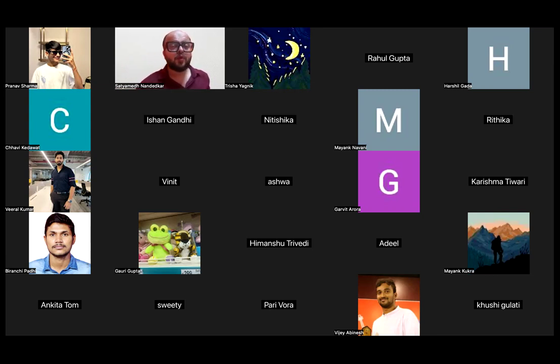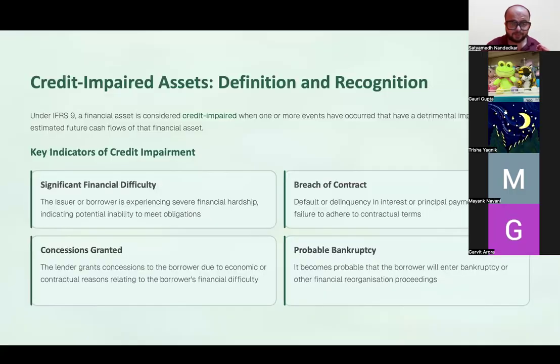Very good. So if a business entity is going through a sustained period of financial difficulty, there are certain negative pieces of news floating against the company कि यार ये बंद पड़ सकता है, या they are going in for a plan of restructuring, the company is going through financial troubles. That means there are indications that आपने जितना लोन दिया है, whatever is the amount of loan that you have given, you might not be able to recover that amount of loan. In that case, the asset is said to be credit impaired.